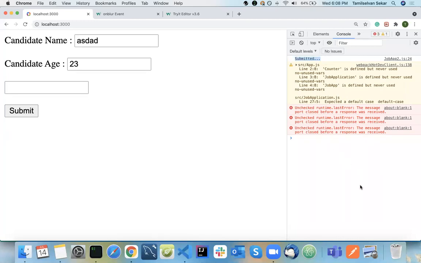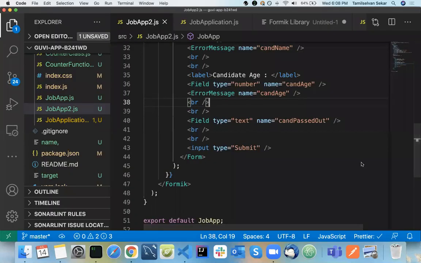How to remember Formik parameters like values? No, you need not remember them or mug them up. When you start coding and building applications, these terms will become very familiar to you. Handle change, handle submit: these are all common words that web developers use. It's not like you need to memorize those parameters. You can refer to the documentation and use it then.